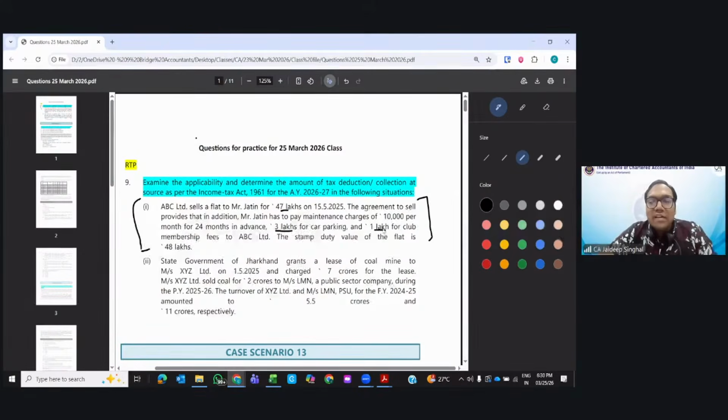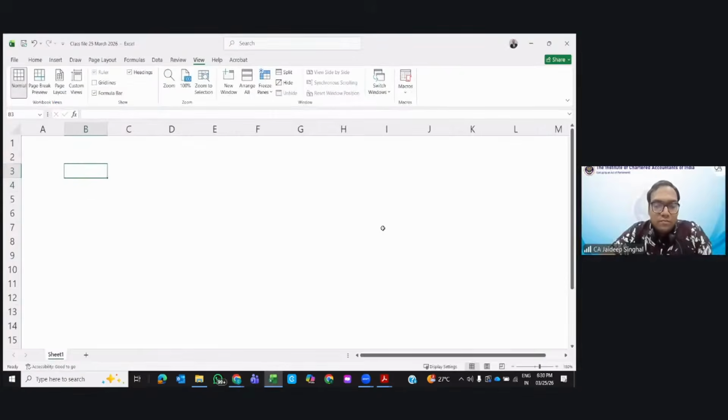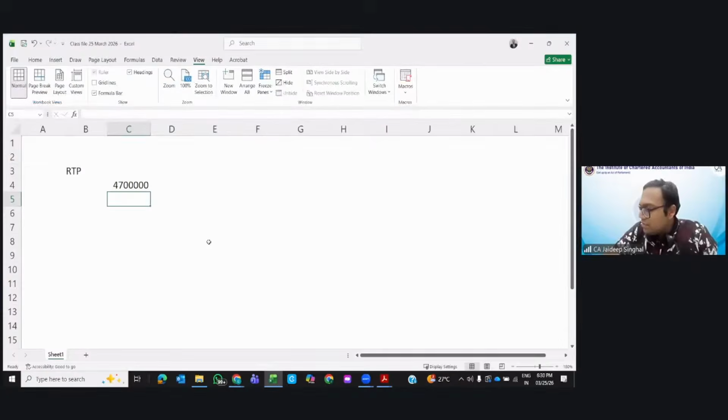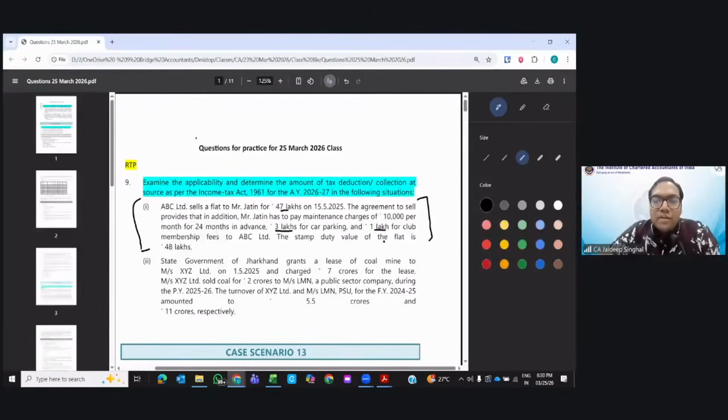So 47 lakh, then 10,000 per month for 24 months, 3 lakhs, 1 lakh.